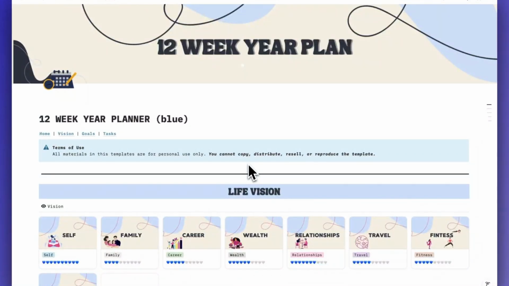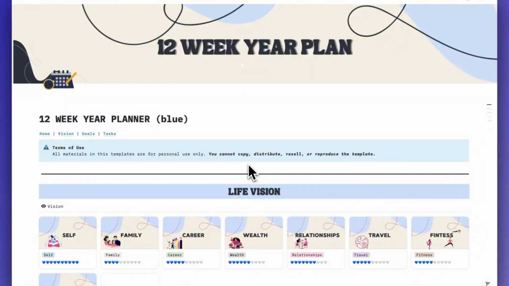This is my Notion planner. My planner is based on the book 12 Weeks Year. 12 Weeks Year is a method to set your goals. This method helps you plan your next months to achieve goals.